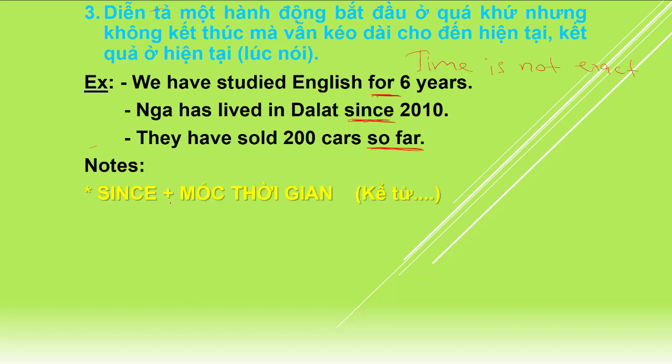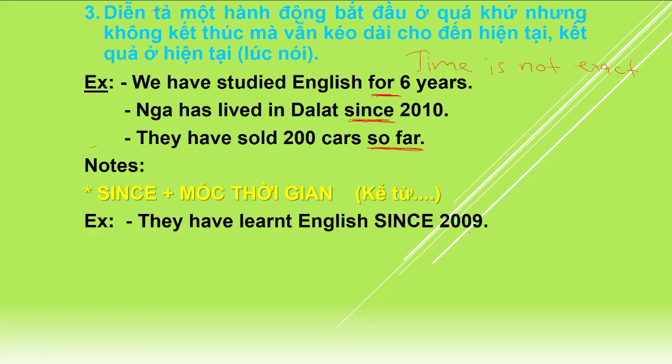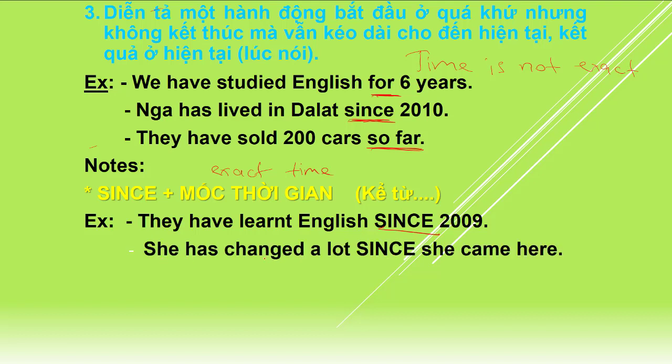Notes. So since plus exact year or day. Okay, for example, since 2010 or 2009. They have learned English since 2009. We should use exact time, like month, year, the day of the week. Okay, something like that. And she has changed a lot since she came here.